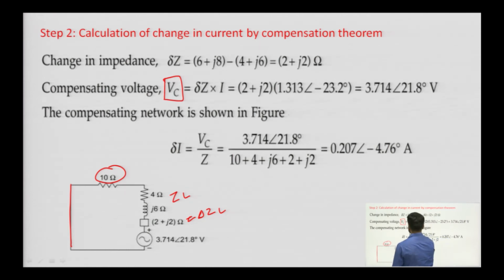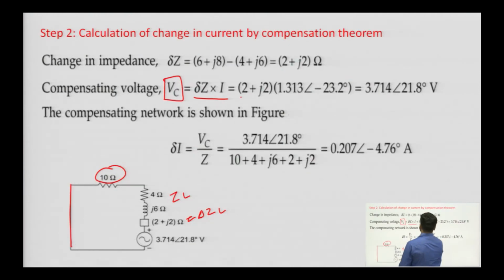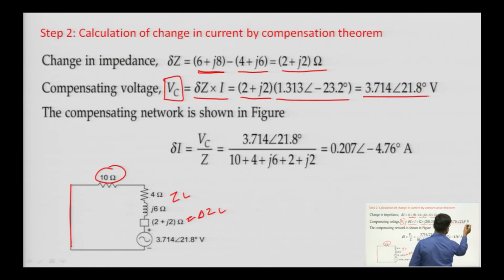Now, the value of VC will be equal to I into delta Z, that we have derived. The compensating voltage is always I into delta Z. So, I we have calculated in the last part as 1.313. So, 2 plus j 2 is our delta Z, because initially it was 4 plus j 6, then it has been changed to 6 plus j 8. So, we will get delta Z as 2 plus j 2 multiplied by I. So, the compensating voltage will be 3.714 at an angle of 21.8 degree.